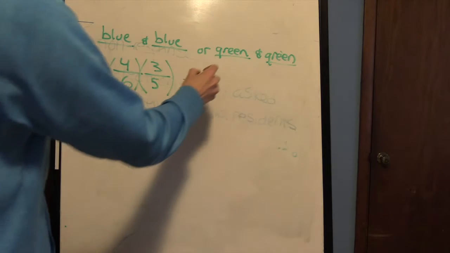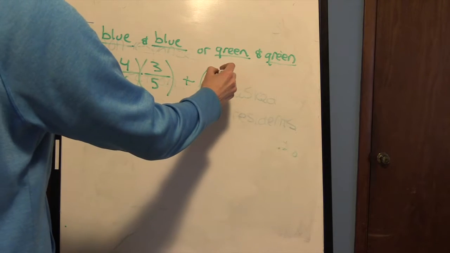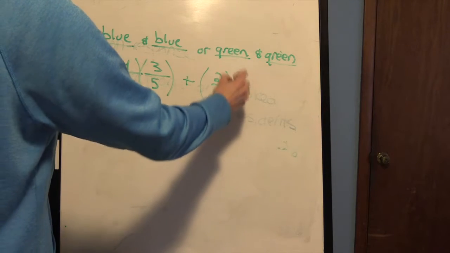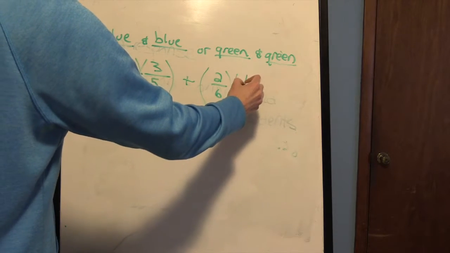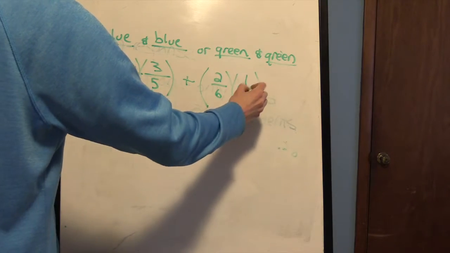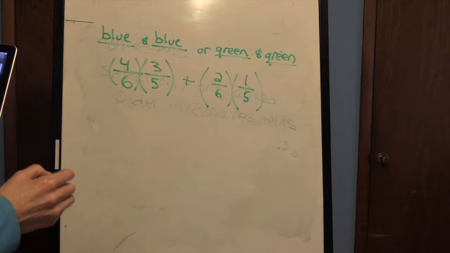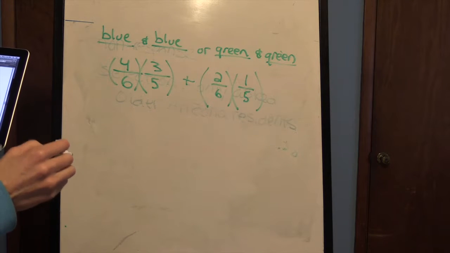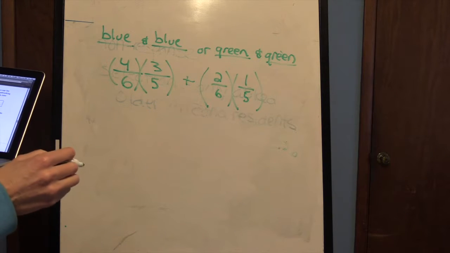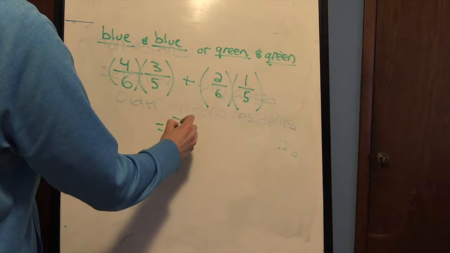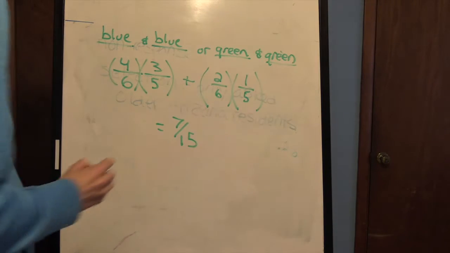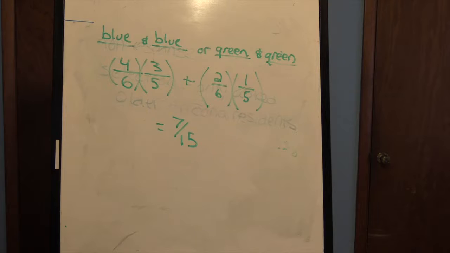Or, all right, now the probability that I have a green marble is 2 out of 6. But once I choose one green, now it goes down to 1 out of 5. Okay, so this is what it would look like. 4/6 times 3/5 plus 2/6 times 1/5. And that is equal to 7 out of 15. Okay? 7 out of 15.